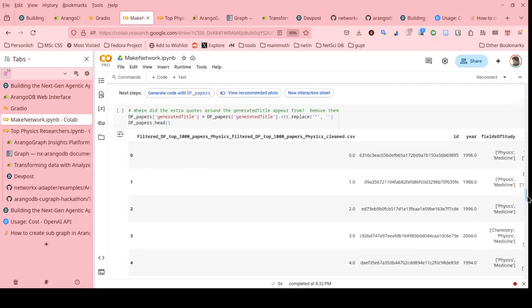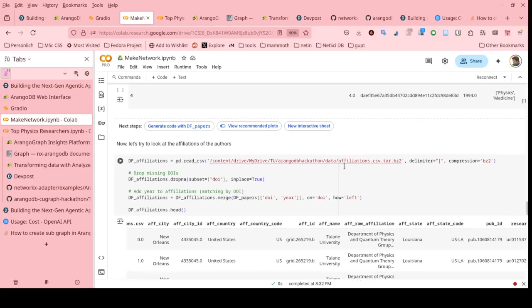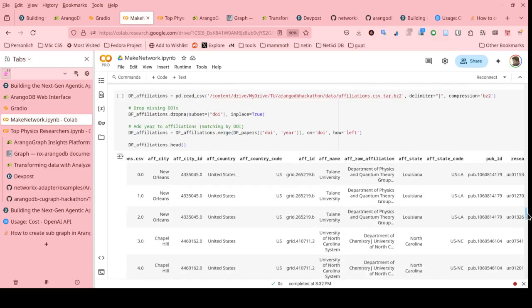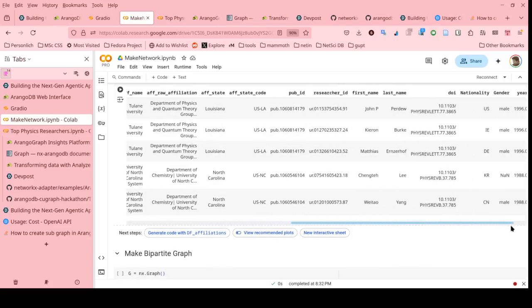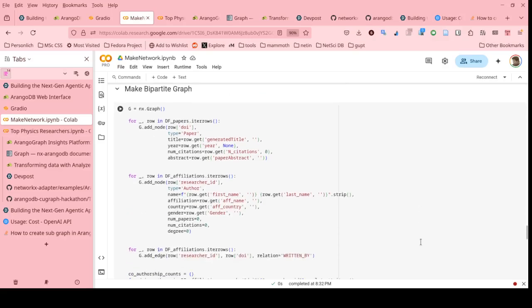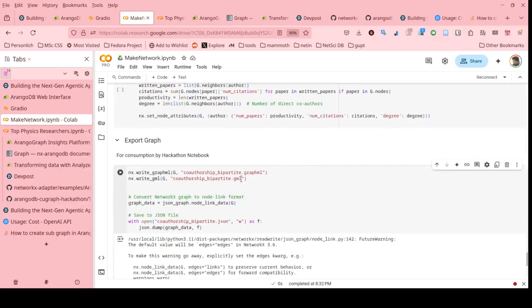And then I merged this dataset with a dataset of affiliations, so basically who the authors are, where they're from, where they are working. And with these two together, I created a bipartite graph with NetworkX, and then I exported it, and this file is available on my GitHub.